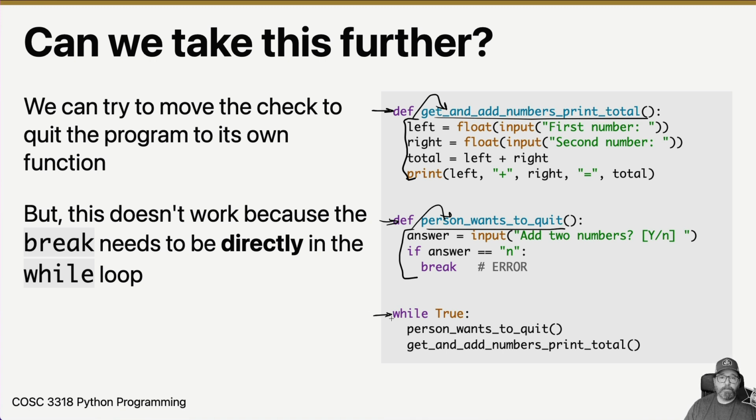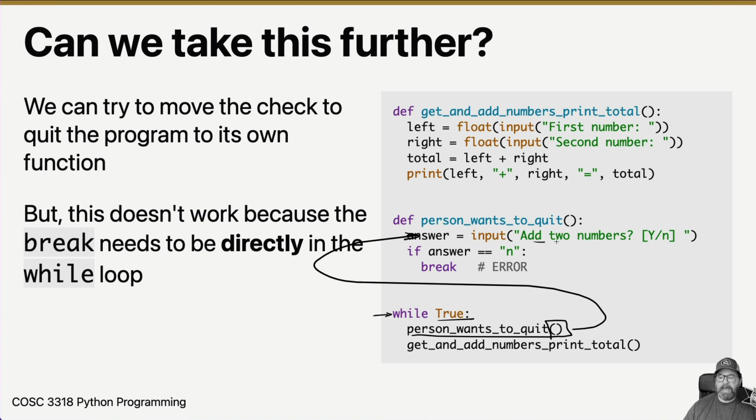Then we get to this while loop. That's something that Python can run and says while true, great. So I'm going to go to person wants to quit. It's got the parentheses here, so I'm going to run it. And what it ends up doing, let me erase this stuff here because we've already executed that in our brains. It comes up here and it says answer, add 2 numbers, y or n. Let's say somebody puts in n. They put in the string n. Now that gets assigned to the answer variable, and now answer is the lowercase n. Here it says if n is equal to n. That's true, so its lines of code are going to run. This line says break. Okay, and this is where the problem is. This is where we get our error.